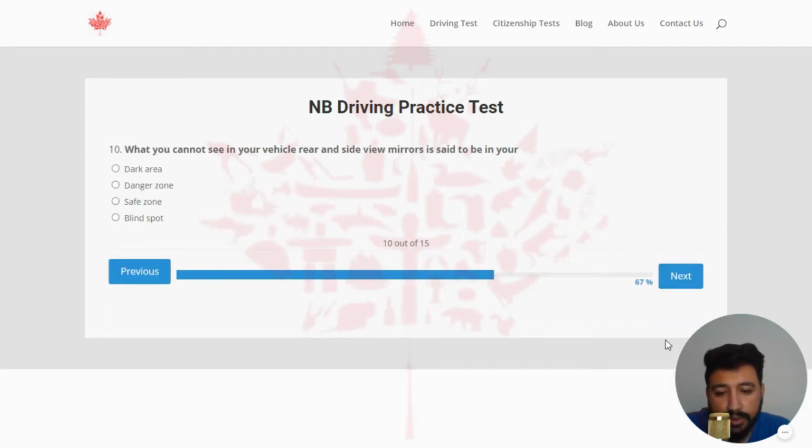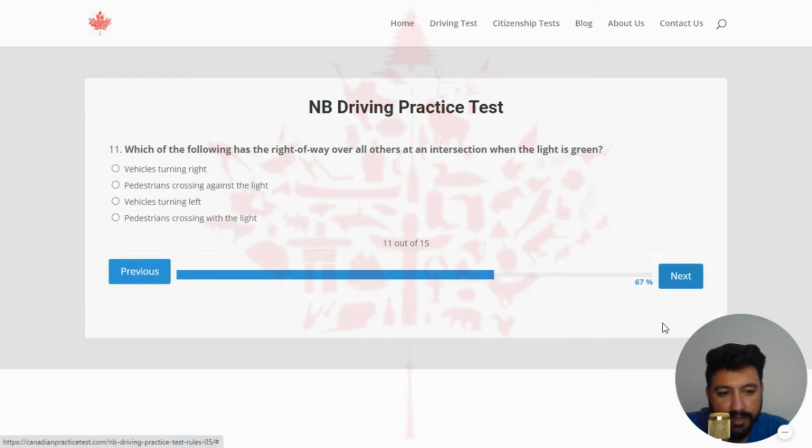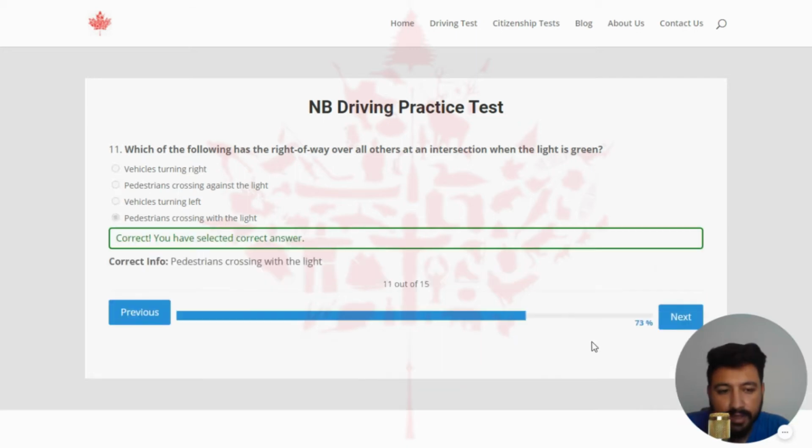And next. The 10th question of quiz number 5 of Brunswick State is: what you cannot see in your vehicle's rear and side view mirrors is said to be in your. The right answer is blind spot. So let's click on the last one. This should be the right one. Yeah, next. The 11th question is: which of the following has the right of way over all others at an intersection when the light is green? The right answer is pedestrians crossing with the light. So let's click on the last one. Yeah, this is the right one.